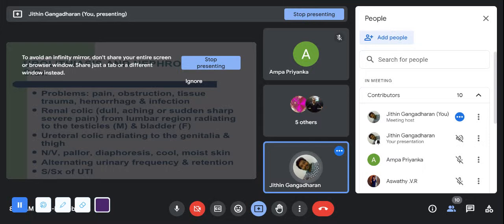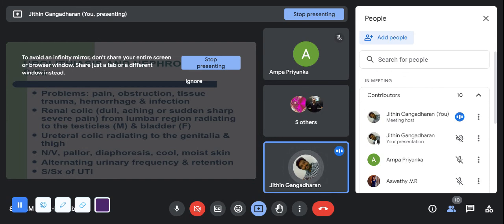Then in the ureters, if the stone is in the ureters, your pain will be near your symphysis pubis. And if the stone is in the kidneys, if it is nephrolithiasis, you can have pain on your lower back.